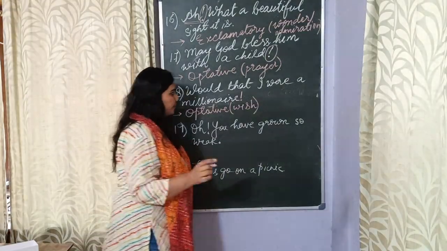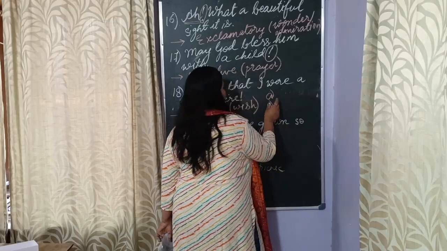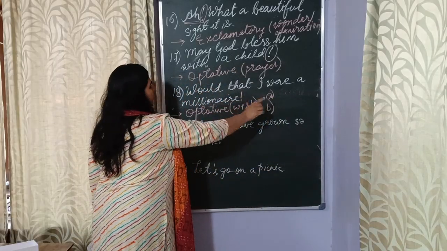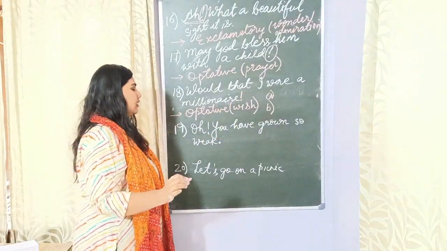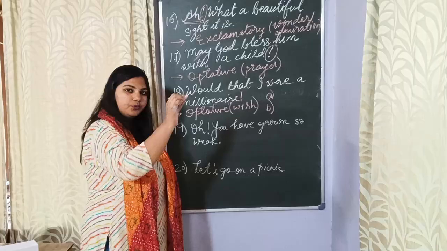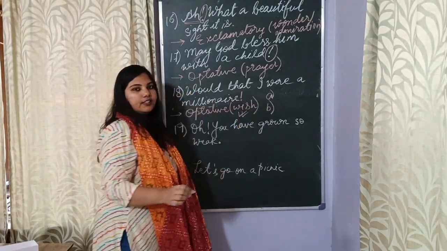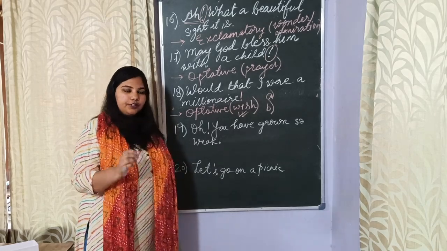Now I want you to do a little exercise over here. Try to frame two sentences based on the same pattern: Would that I were a dash. इस तरह से दो sentences अभी तुरंत अपनी कॉपी में फ्रेम करिए, ताकि आपको पता चल जाए, और उन दोनों के नीचे ऑप्टेटिव लिख दीजिएगा along with this word wish, so that you know कि ऐसे sentences wish होते हैं. Please pause the video and do this exercise.